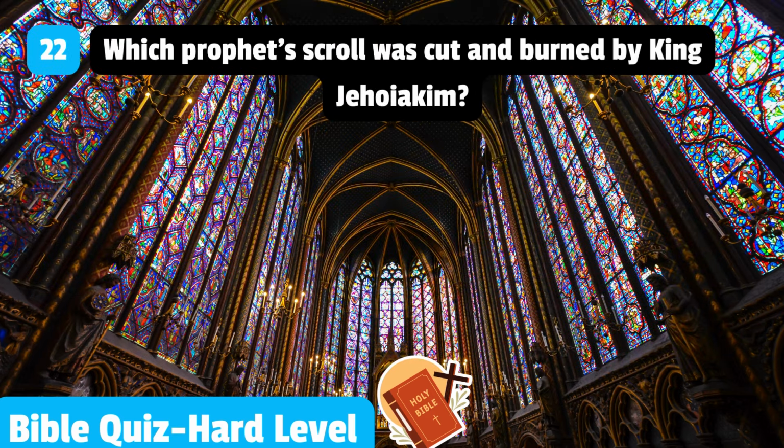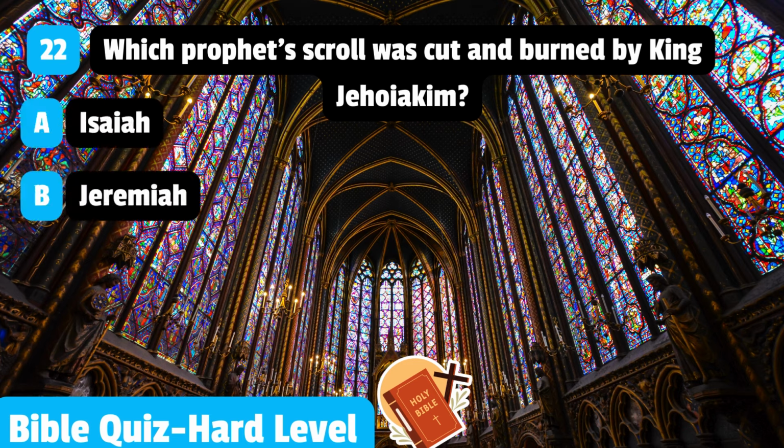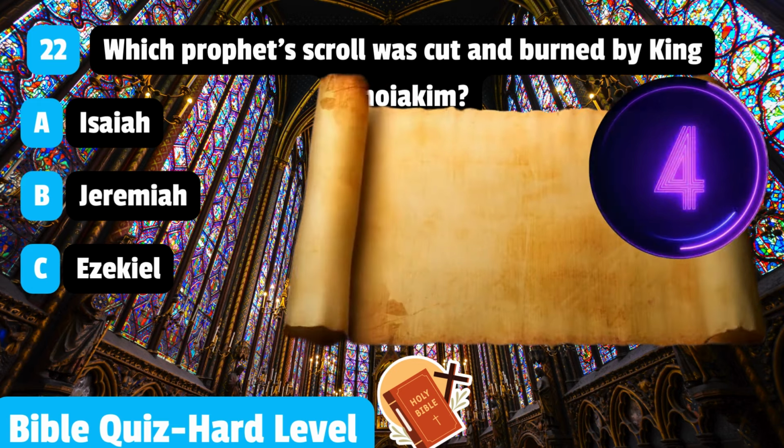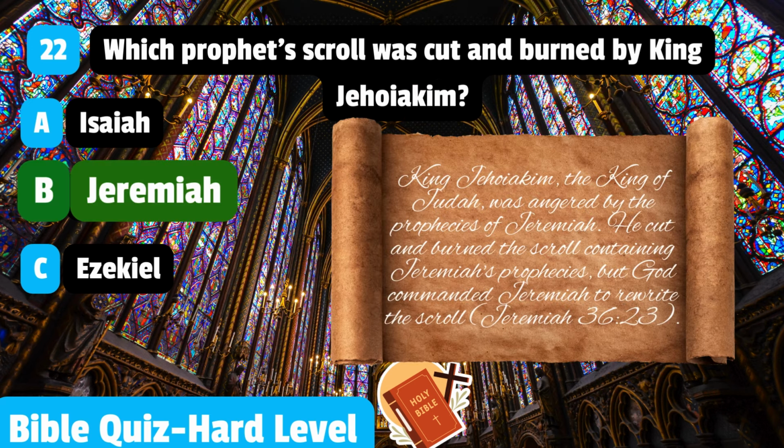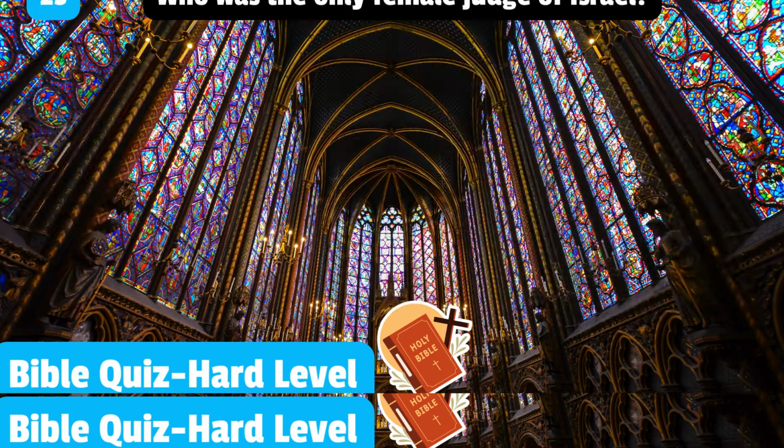22. Which prophet's scroll was cut and burned by King Jehoiakim? Isaiah, Jeremiah, Ezekiel. Jeremiah. King Jehoiakim, the king of Judah, was angered by the prophecies of Jeremiah. He cut and burned the scroll containing Jeremiah's prophecies, but God commanded Jeremiah to rewrite the scroll. Jeremiah 36 verse 23.